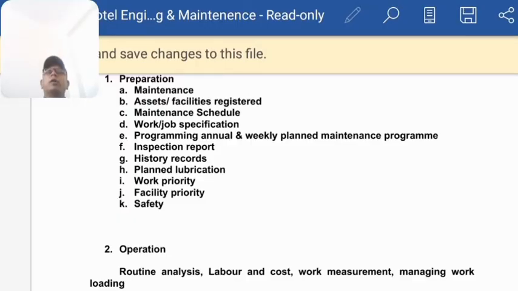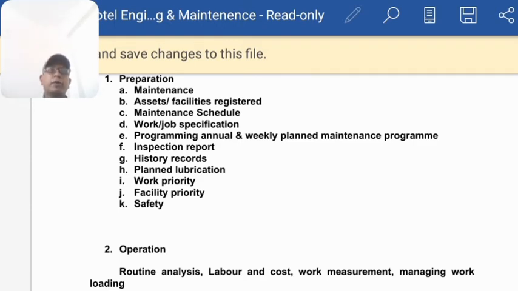So we have to specify the qualification, the work experience, and the things which he or she is going to handle in the maintenance department. So we have to pick the right people for the right job.